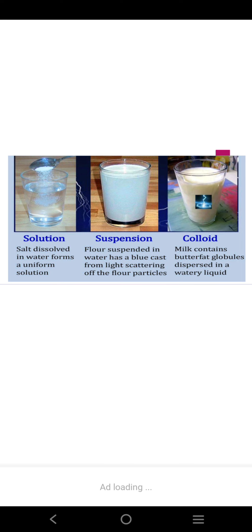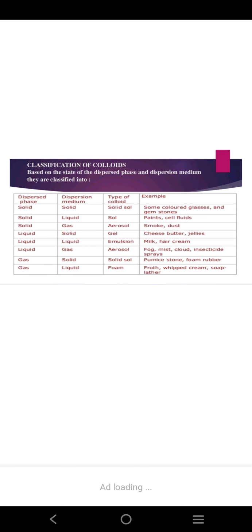So the scattering of light is depicted here, and we can see that the beam of light will be visible only through suspensions and colloids. In the case of a solution, the path of light is not visible. This is also an experiment to illustrate that when a beam of light is passed through the three beakers, the beam can be seen only through colloids and suspensions.